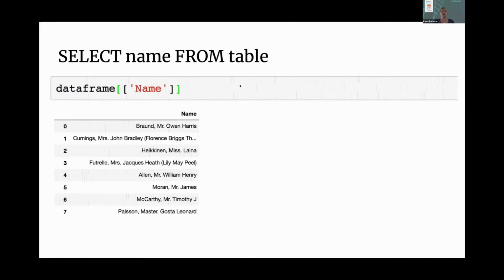Here, I want to just pick select name from the table. And we can see that I do that by using data frame and then double square brackets name. Using double square brackets means that we will see a Pandas data frame. If we use single square brackets here, that's also allowed, but we will output a Pandas series. So it really depends on your individual use cases.